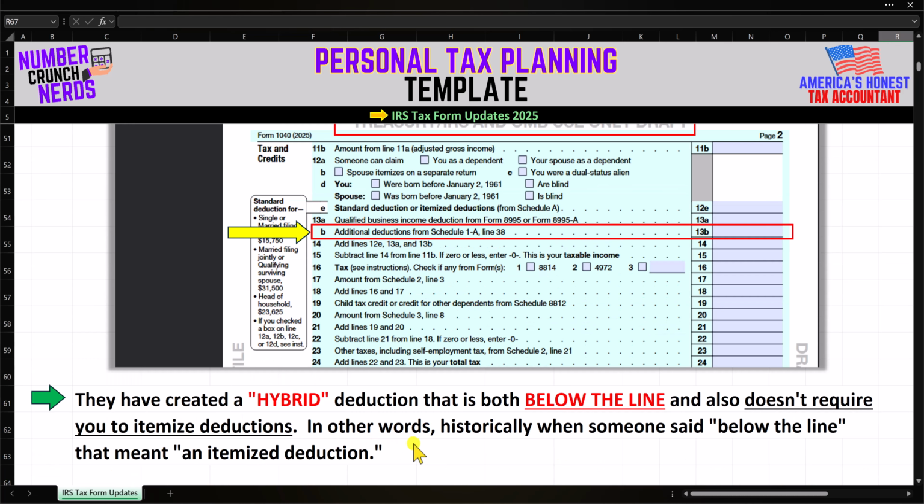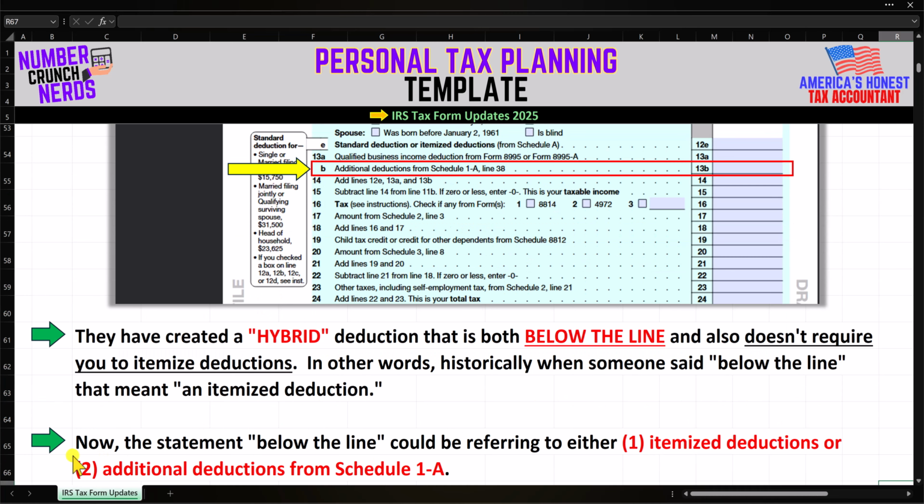So in other words, historically, when someone said below the line, that always used to mean an itemized deduction. However, now with this new presentation, the statement below the line could be referring to either itemized deductions, or it could be referring to the additional deductions from Schedule 1-A.